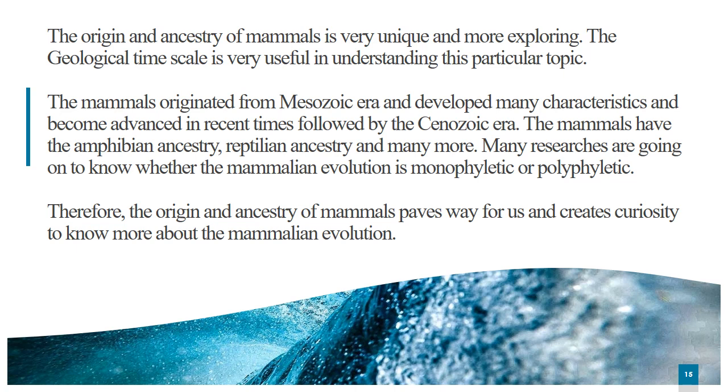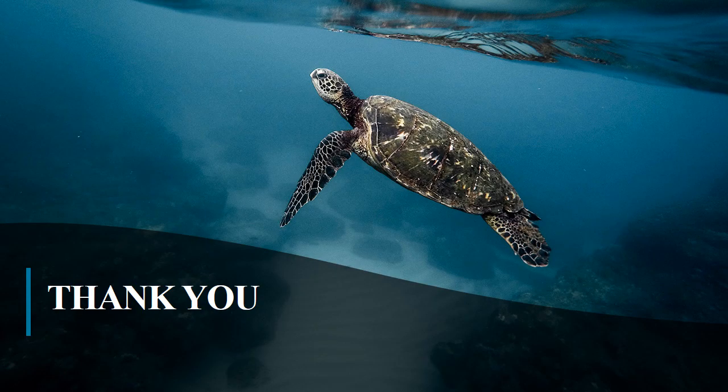The mammals have different ancestries such as the amphibian and reptilian ancestry and are still evolving even now. This tells us that evolution is a slow process and it also paves the way for us to explore more on mammalian evolution. I hope this has helped you in understanding the origin and ancestry of mammals.